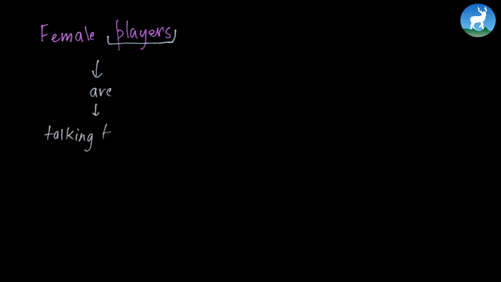Again, we see female players. Whether it's male or female, we exclude that. We just see if this word is singular or plural. And here "players" means more than one player, which is the plural form. Hence we use "are." Female players are talking to their coach.